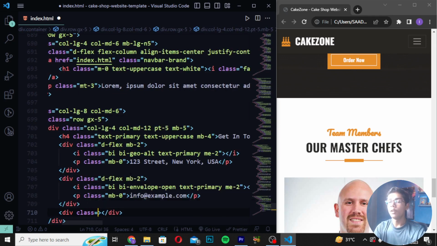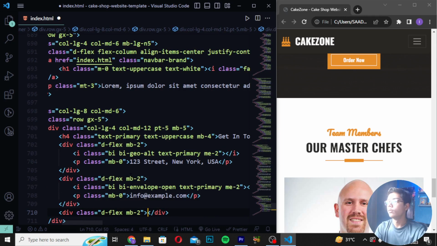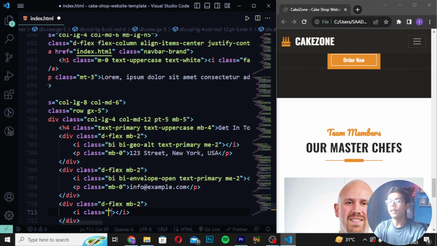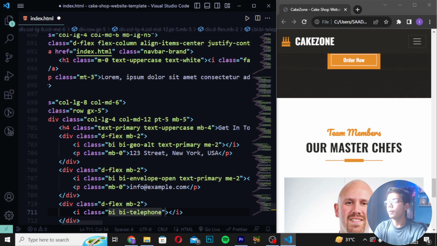Then create a div with class d-flex and mb2, then an i tag with class bi bi-telephone, then text-primary, and me2.